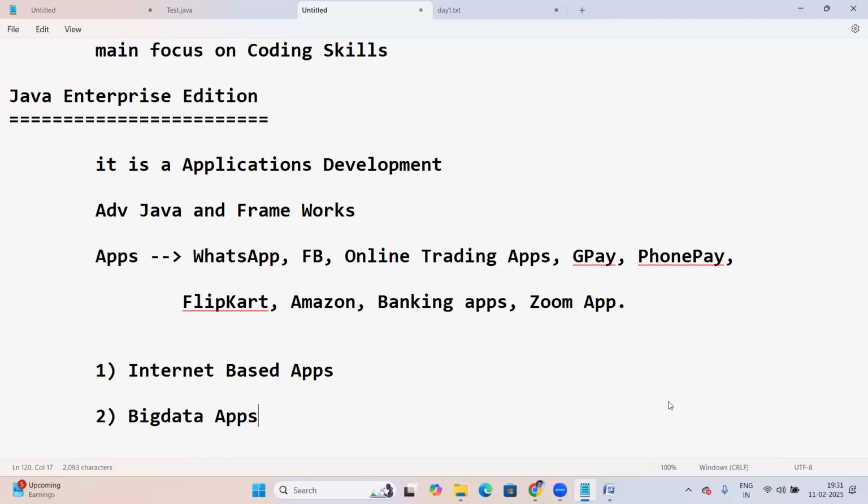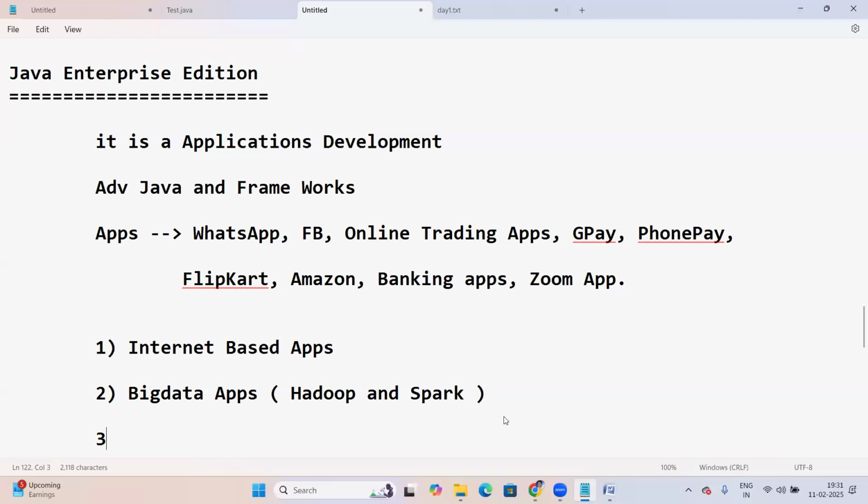Hadoop is one of the Java frameworks. Hadoop and Spark, sorry, Hadoop and Spark, are Java frameworks. So Hadoop and Spark with Java coding only, for big data applications to process huge amounts of data.